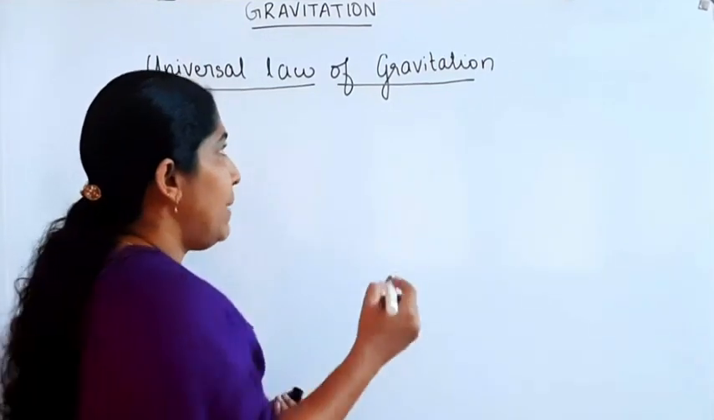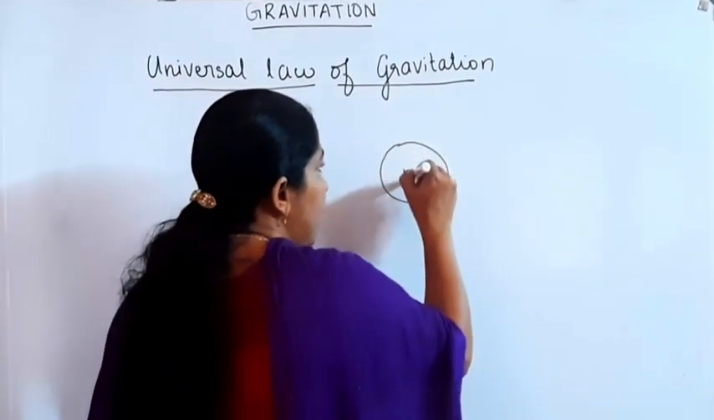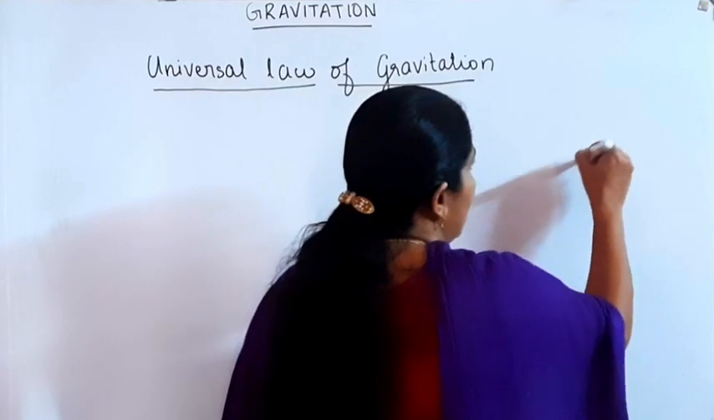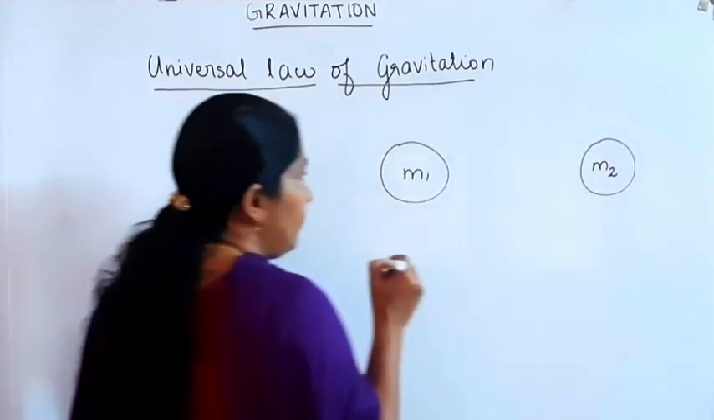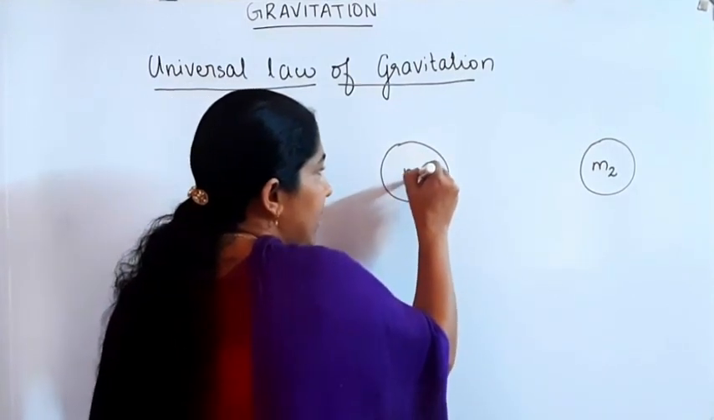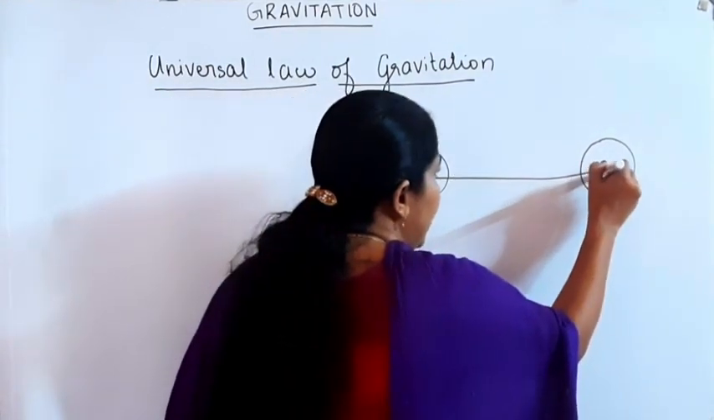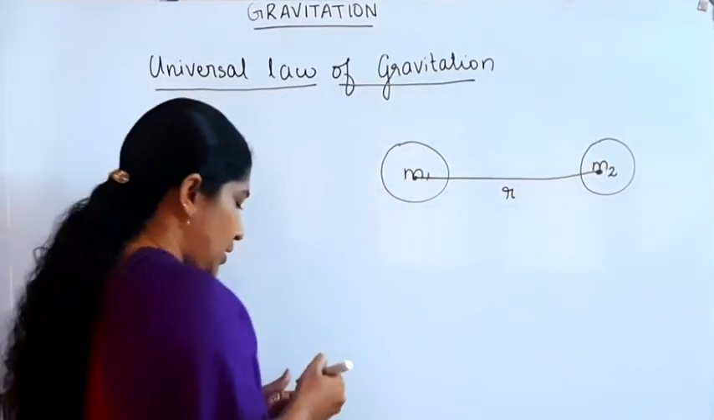To explain that, we consider two bodies having masses m1 and m2. These bodies are separated by a distance r, from the center of one body to the center of the other body. r is the distance between them.